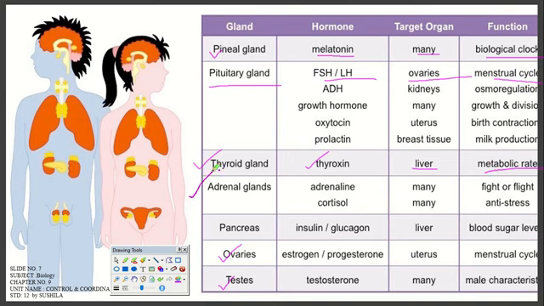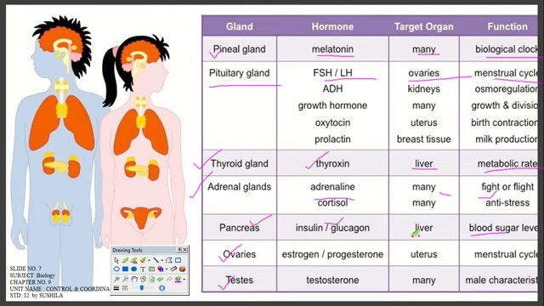Okay, the adrenal gland is there. Adrenal produces cortisol, and many organs are targeted. And this is fight or flight, right? And the pancreas is there. Insulin and glucagon are there. Liver is the target. Blood sugar level is the function, to improve or regulate the blood sugar level.